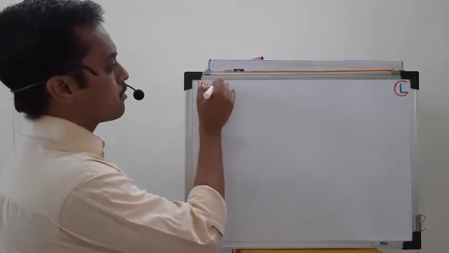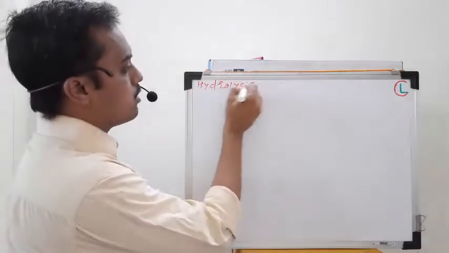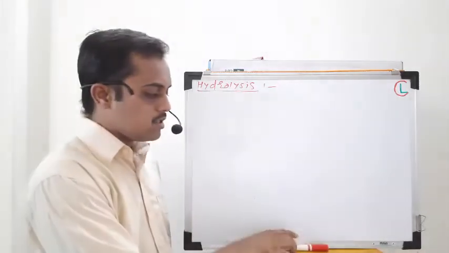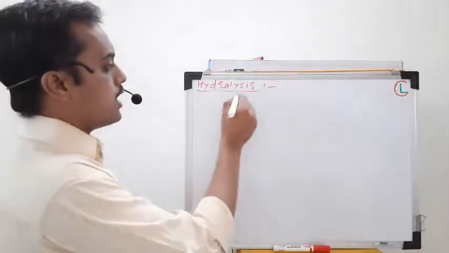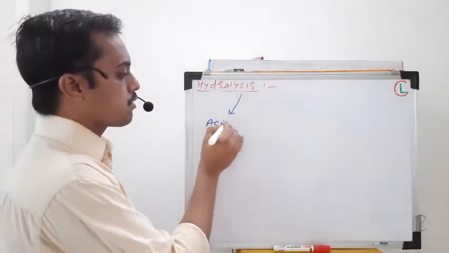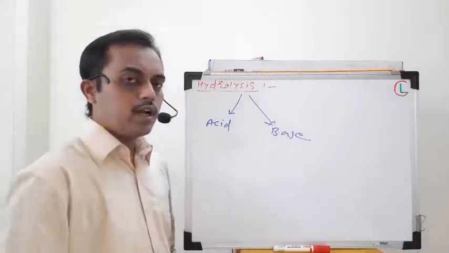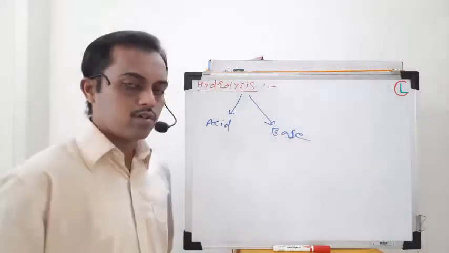Hydrolysis reaction of the complex. Now there are two types of hydrolysis reactions. One is called acid hydrolysis and the other type is base hydrolysis. So there are two types of hydrolysis reactions for the complex molecules.